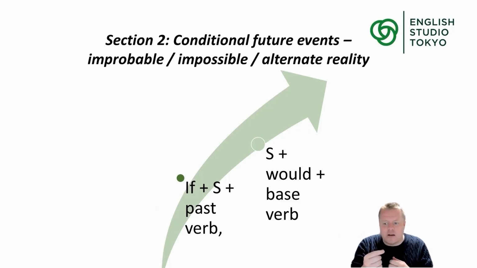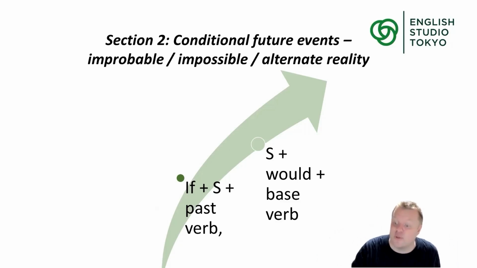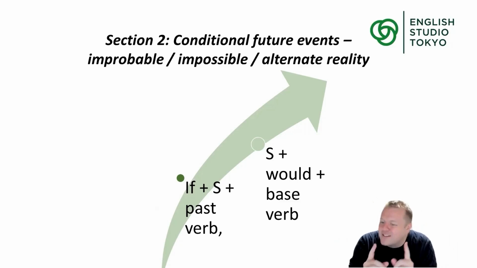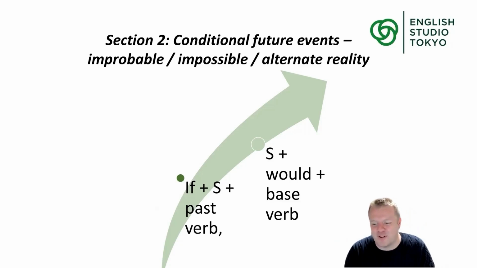And communicating, whether we use this realistic or this improbable, is a strategic business communicative tool. It tells your audience your confidence level. So be very careful about using this style if you want to make everybody feel confident. You don't want to use it if you want people to feel confident.